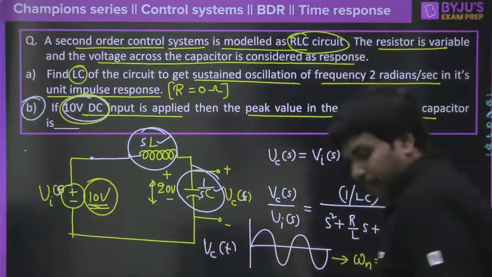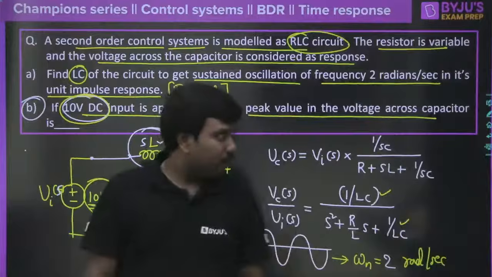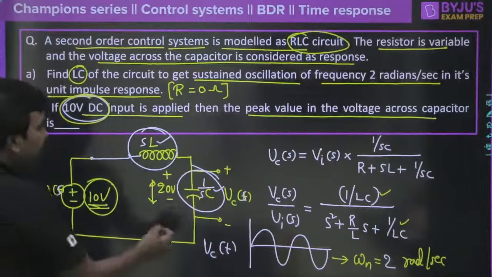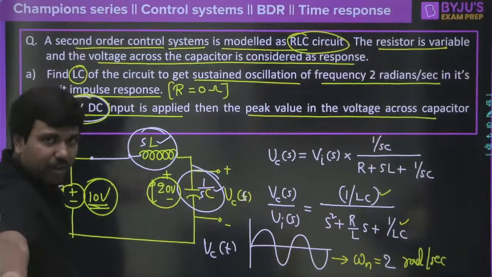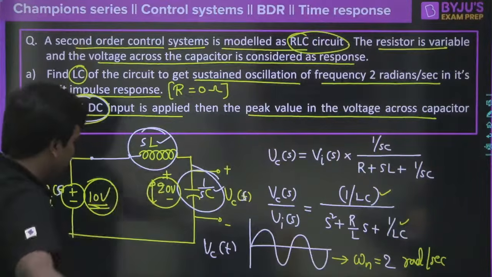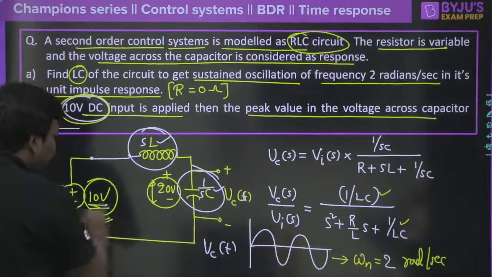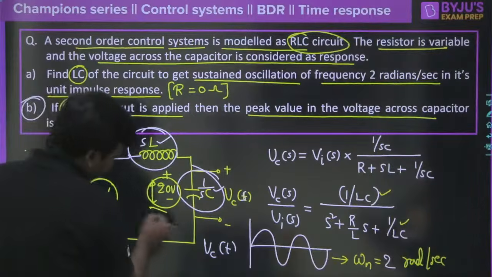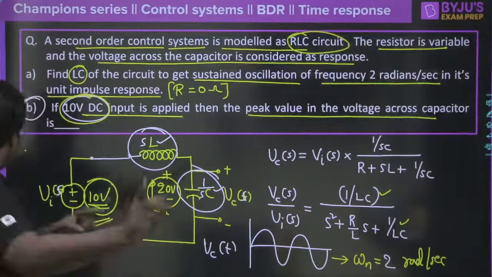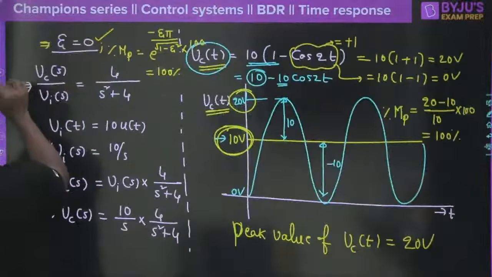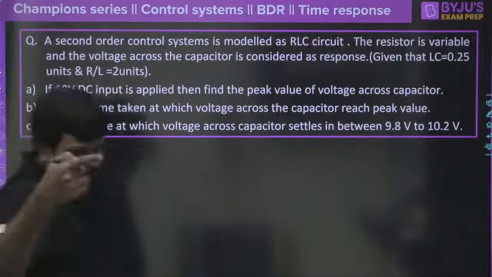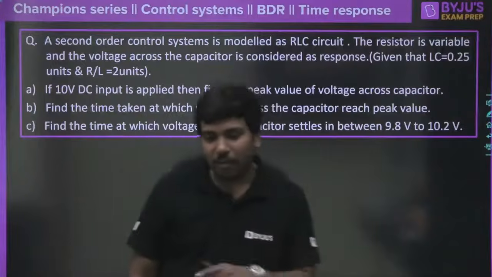So guys, have you got my point here? My point is, if you really need to get 20 volt here as the peak value, from the control system point of view or the circuit theory point of view, how can a 10 volt DC supply push 20 volt onto the capacitor? This is a homework question for you. After the class, you must think and comment in the comment section. Is it really possible or not?